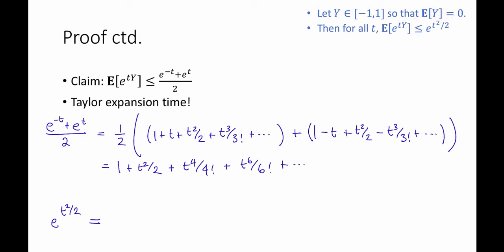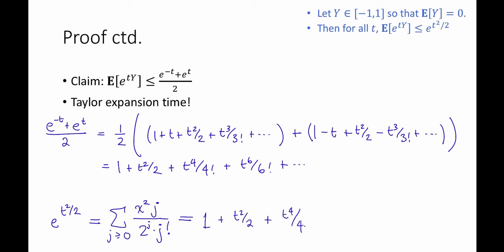The Taylor expansion of this thing turns out to be the sum, for all j greater than or equal to 0, of t to the 2j divided by 2 to the j times j factorial. You could just trust me on that one. So writing this out, this is 1 + t squared over 2 + t to the 4th divided by 4 times 2 + t to the 6th divided by 2 cubed times 3 factorial + ...